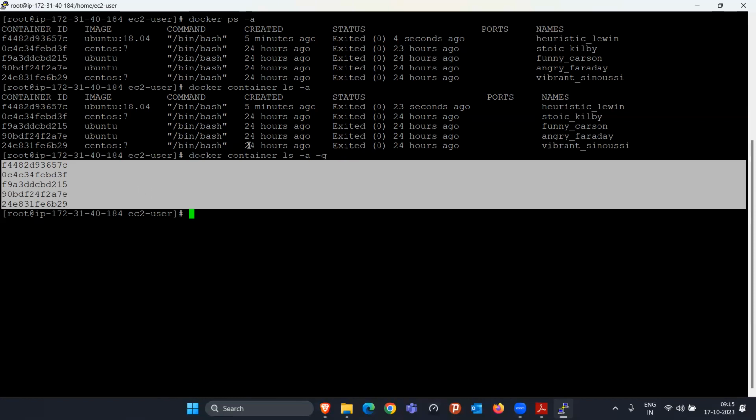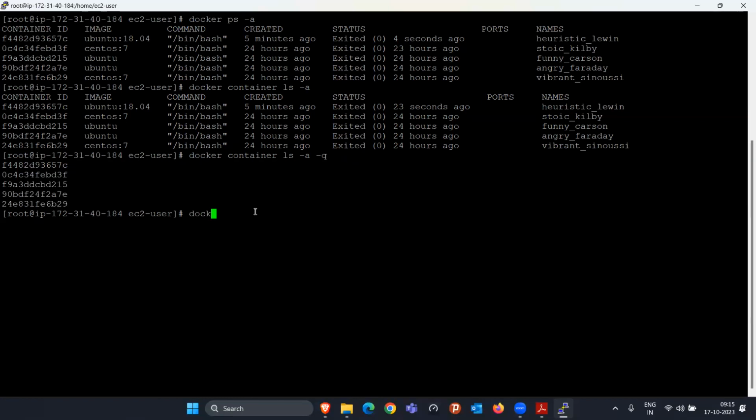Now we got the container IDs. Our problem was, if I want to start all these containers, I had to write docker start and then the container ID. But I know this command gives the output as container IDs. So if I want to start but don't know the container ID, I run the command docker container ls -a -q.